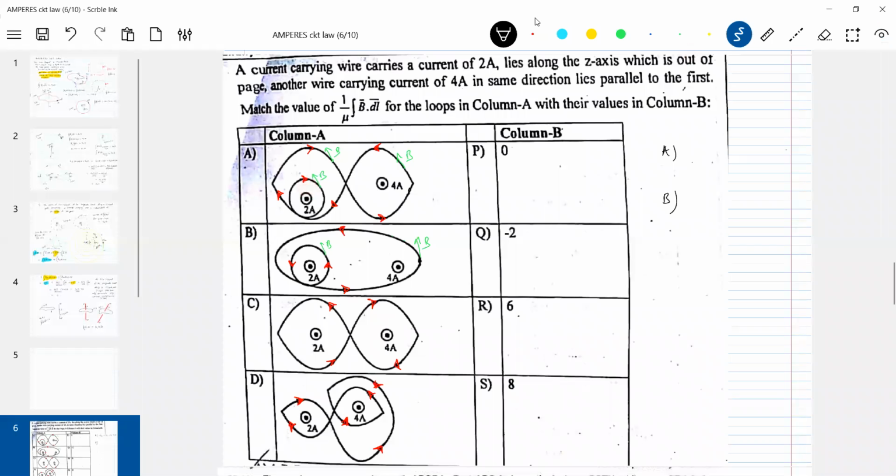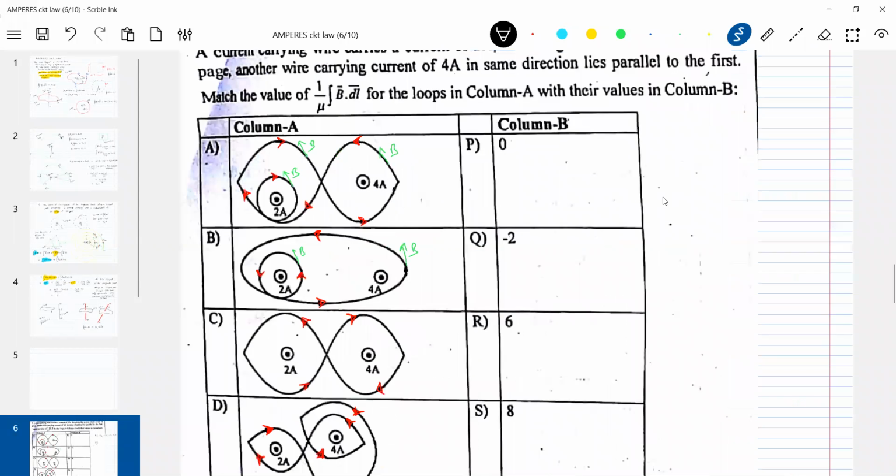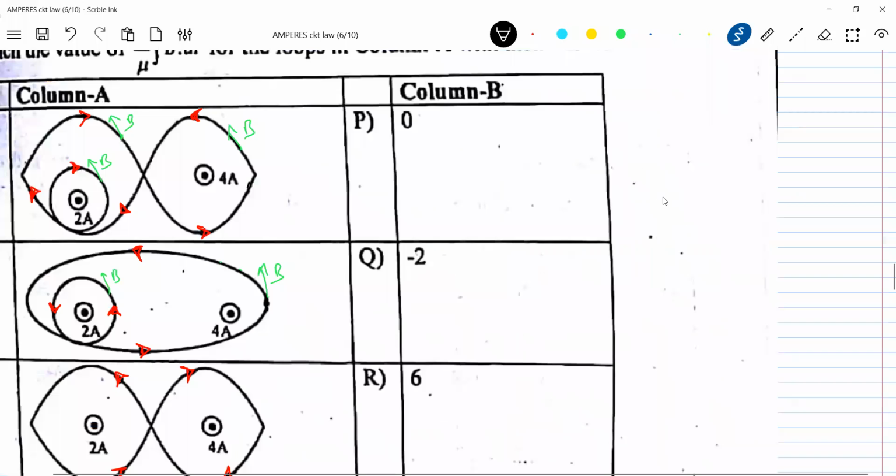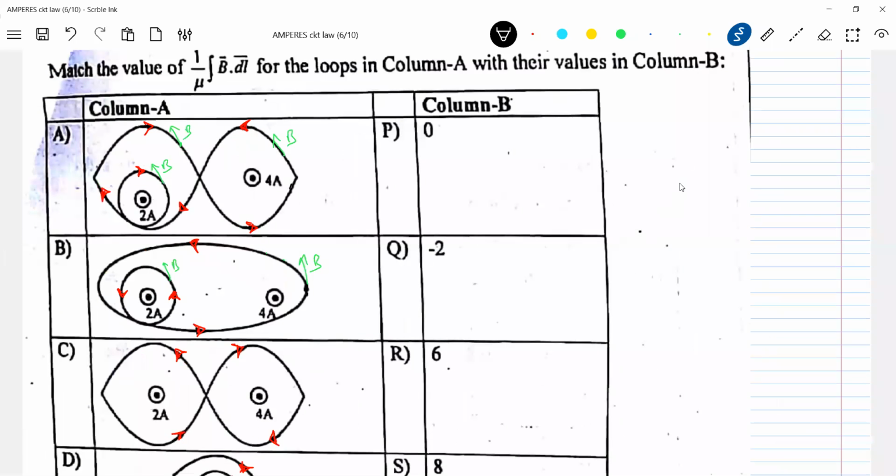I'll put in bracket. It will be easy for you. Plus 4 minus 2. I'll make it a little bit bigger. So option A, it will be.